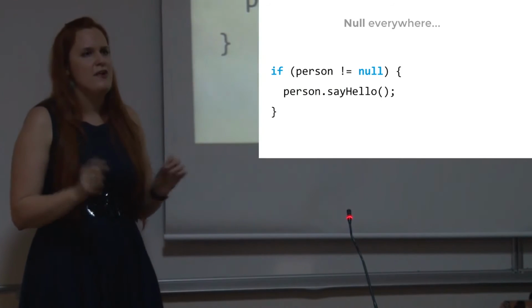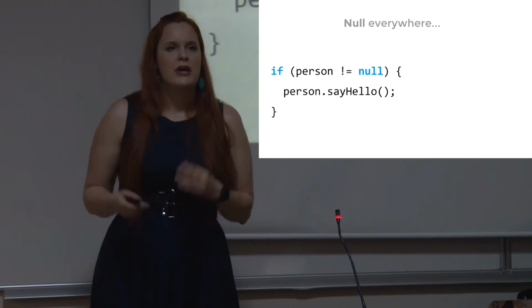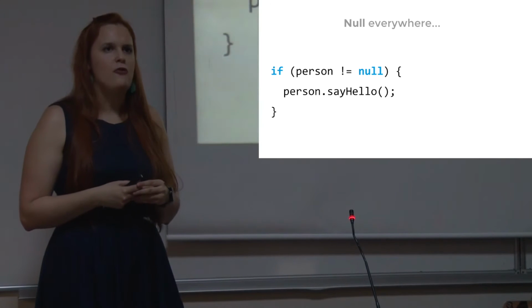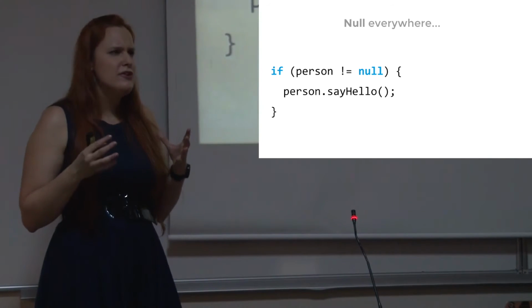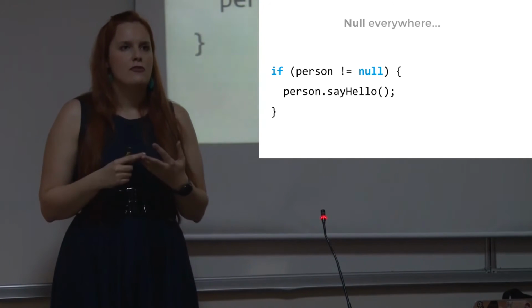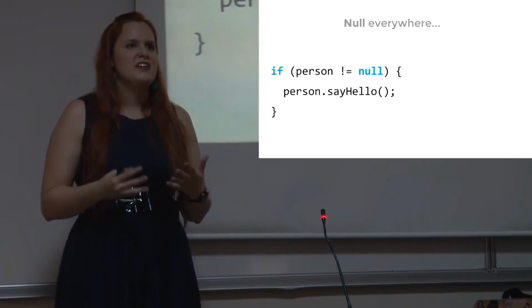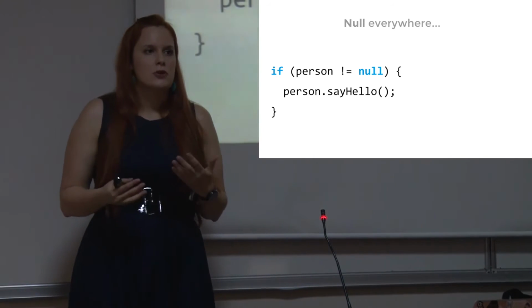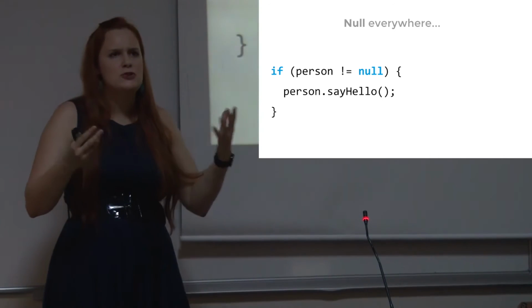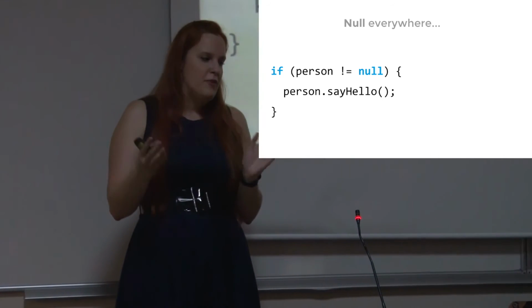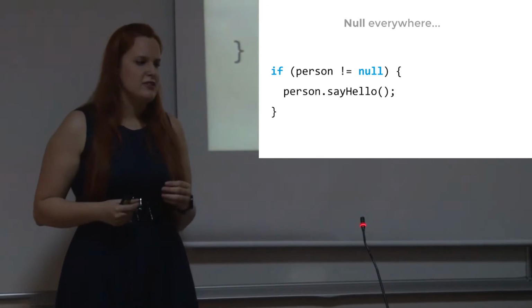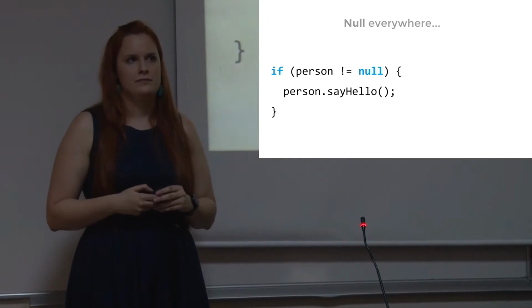So, another thing, really practical. Usually you could have, for example, some objects with the value null. But when you start calling methods, getting attributes from an object which is null, you will get an error, because you can't call methods on objects which are null. So we have to do such a check. If person, in this example, is not null, then call the method on it. Call sayHello.